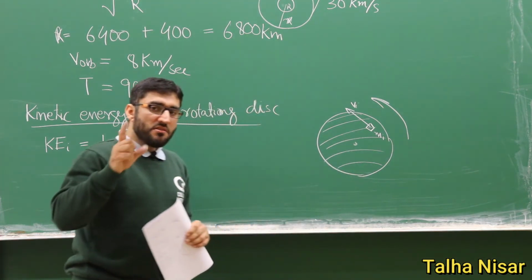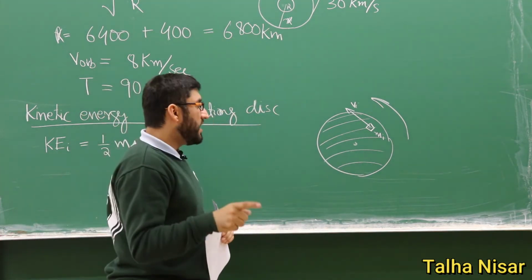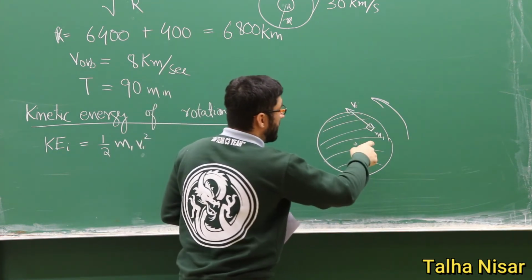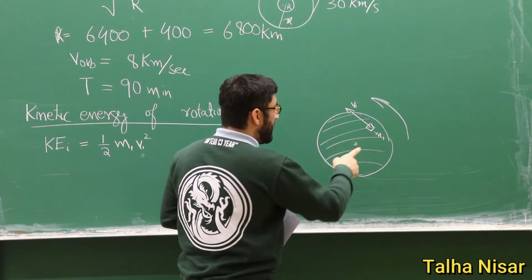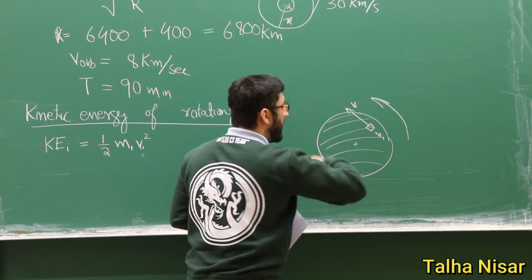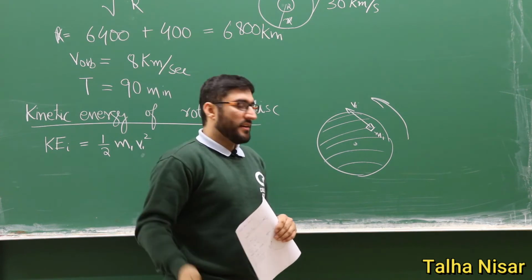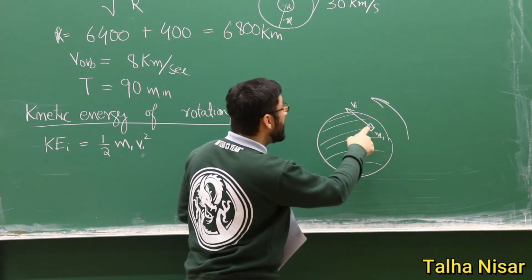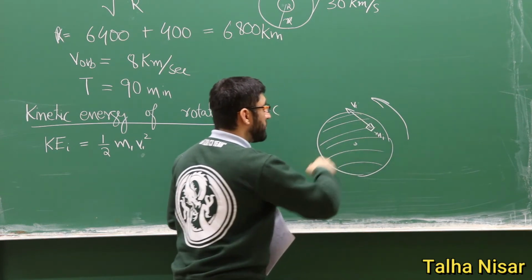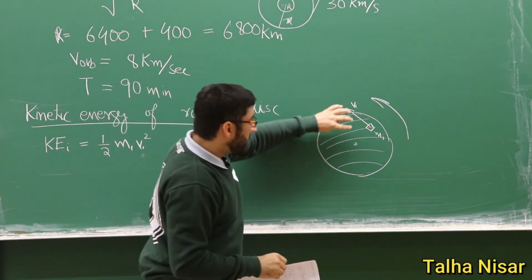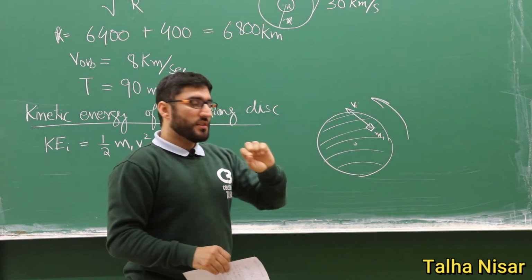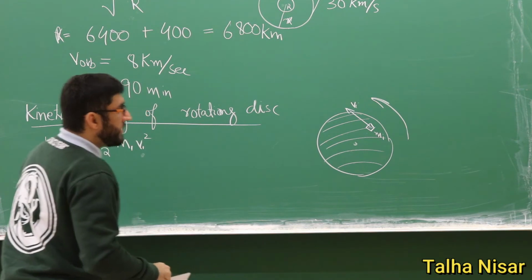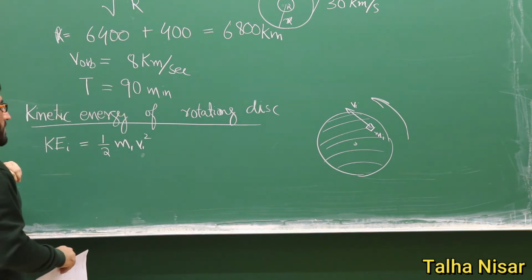But the angular speed, which means how many times you are rotating in one minute, is the same for this point and this point and this point. So we will take the angular speed instead of the tangential speed in order to calculate the kinetic energy of this disk.